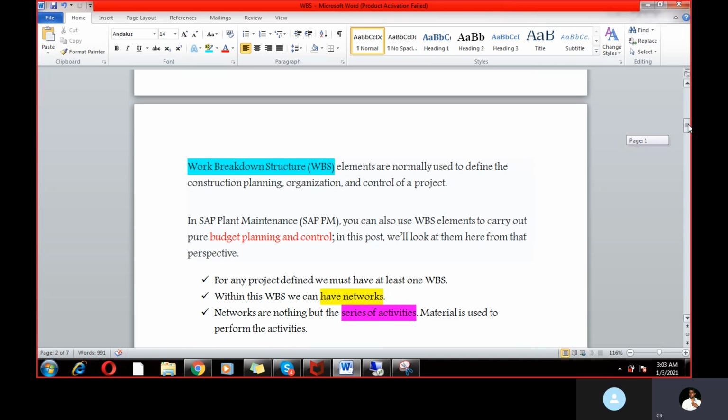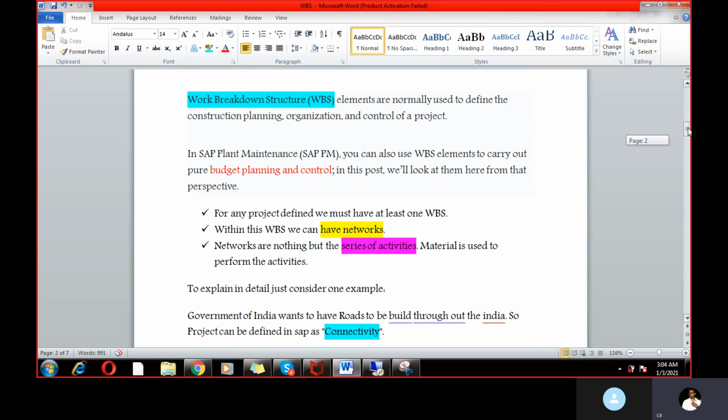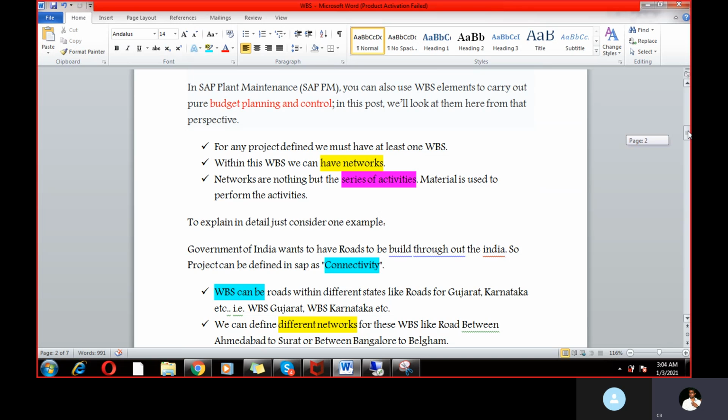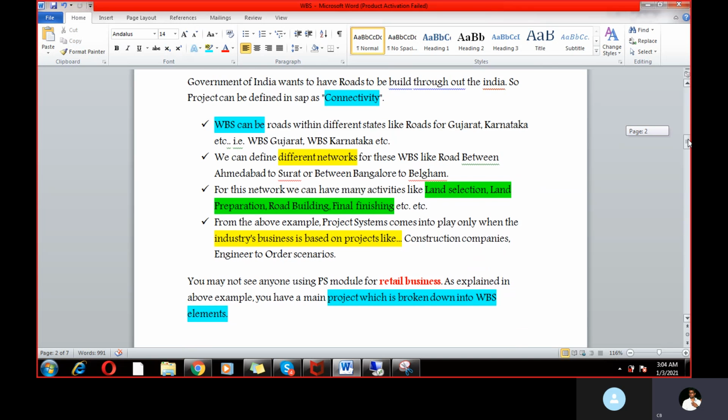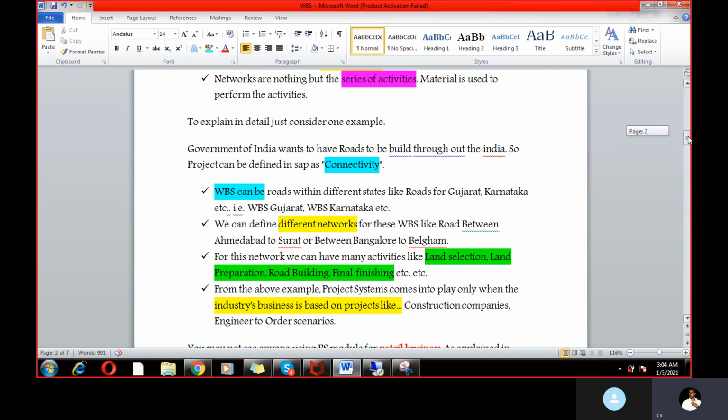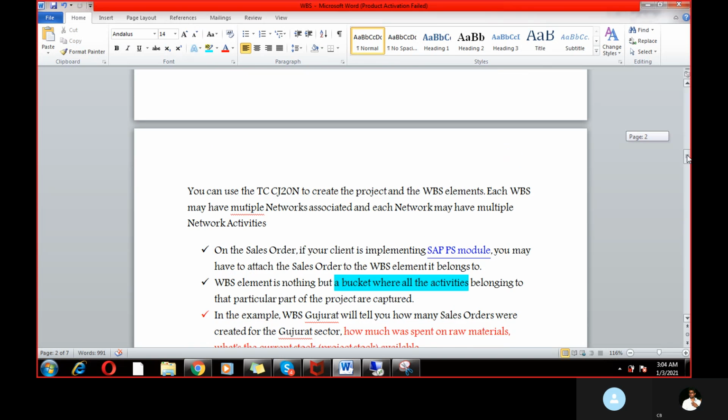Here, first we explained what WBS is and why WBS, and we also outlined the WBS concept, how to create networks and how to create activities under the project, and how to create WBS. In a practical manner I will tell later. So first understand the concept.